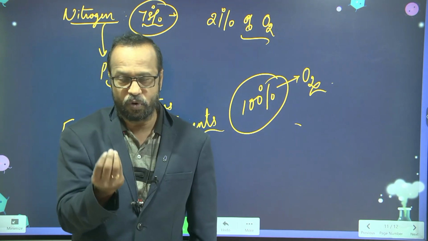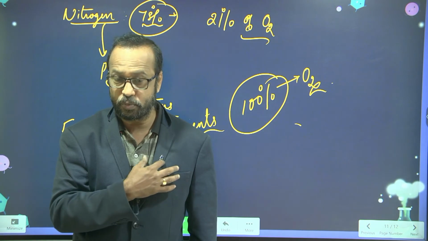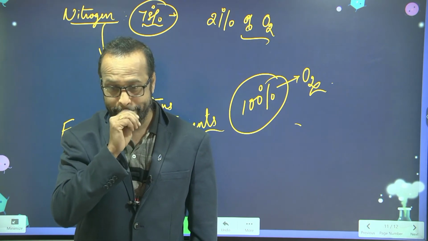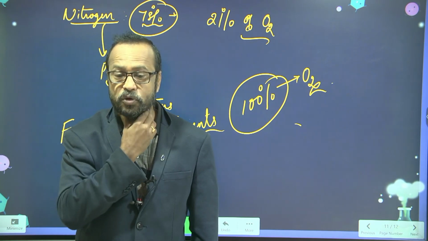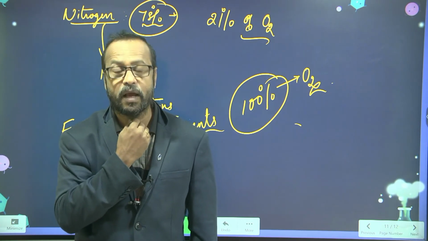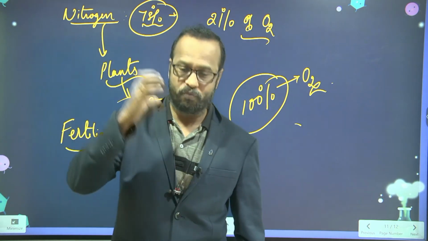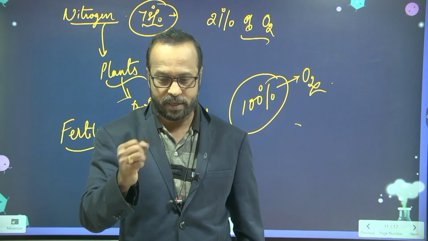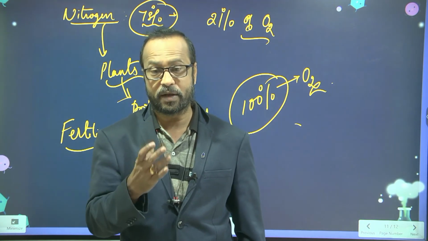They prepare their own food like carbohydrates. I think you might have learnt about photosynthesis. Yes or no? Do you know what is meant by photosynthesis? Yes, sir. Plants prepare their own food in presence of sunlight, water and chlorophyll, and carbon dioxide.